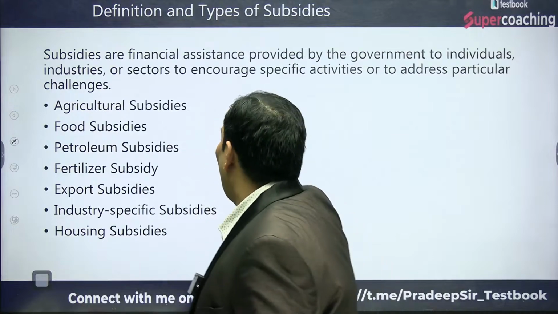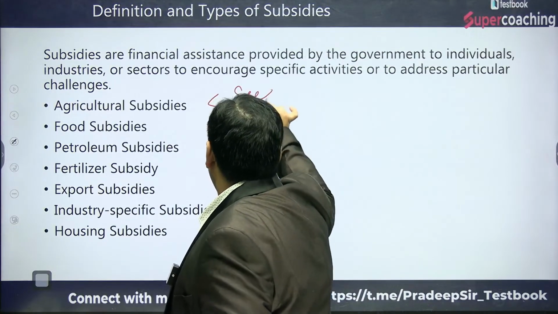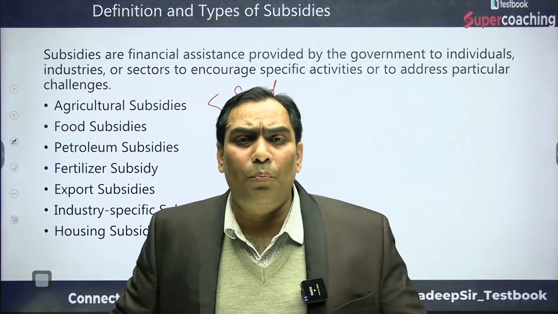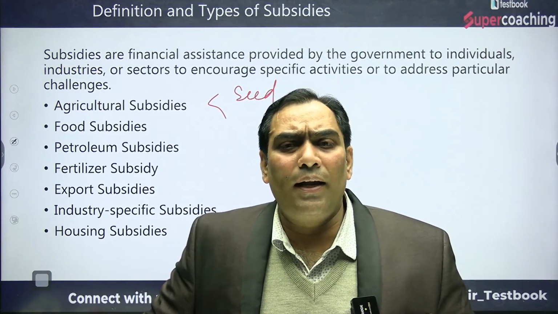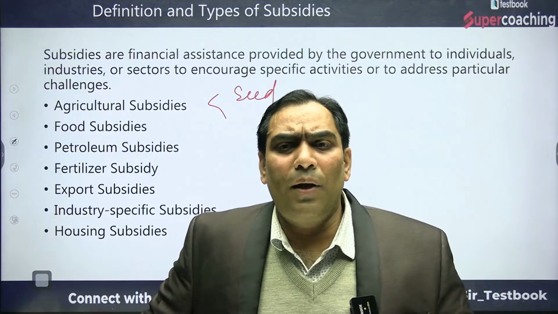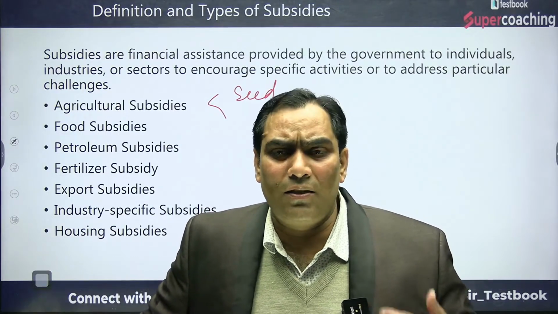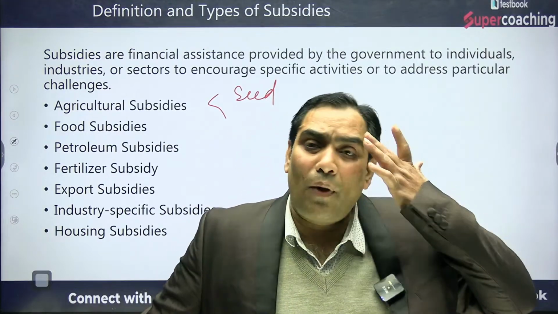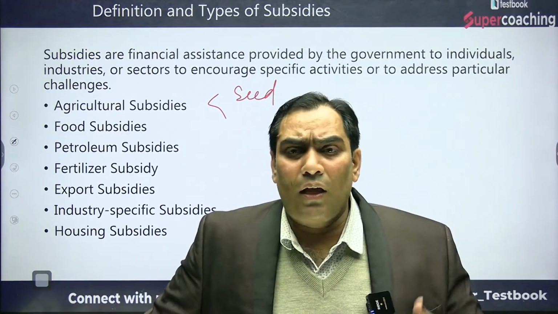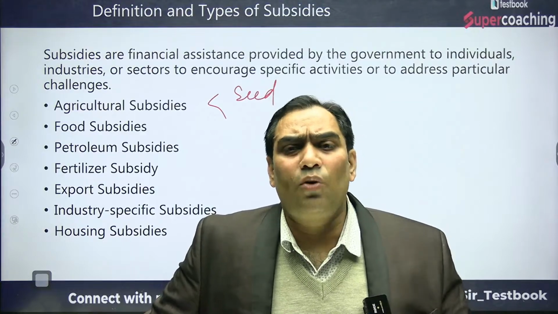That may be in the form of seed subsidy. The government of India is also providing the seed subsidy, the fertilizer subsidy, and the electricity subsidy. Not the government of India, actually; the electricity subsidy is provided by the concerned state government, and that is known as power subsidy.